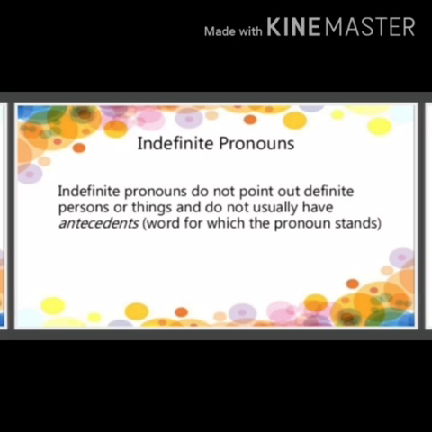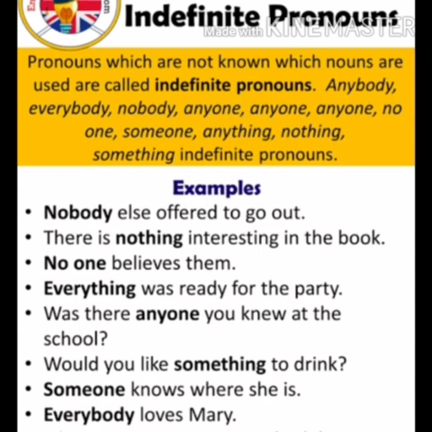For example, anybody, everybody, nobody, anyone, etc. Example, nobody else offered to go out. So here, nobody is an indefinite pronoun. There is nothing interesting in the book. Nothing is an indefinite pronoun because these are the pronouns which are not known.